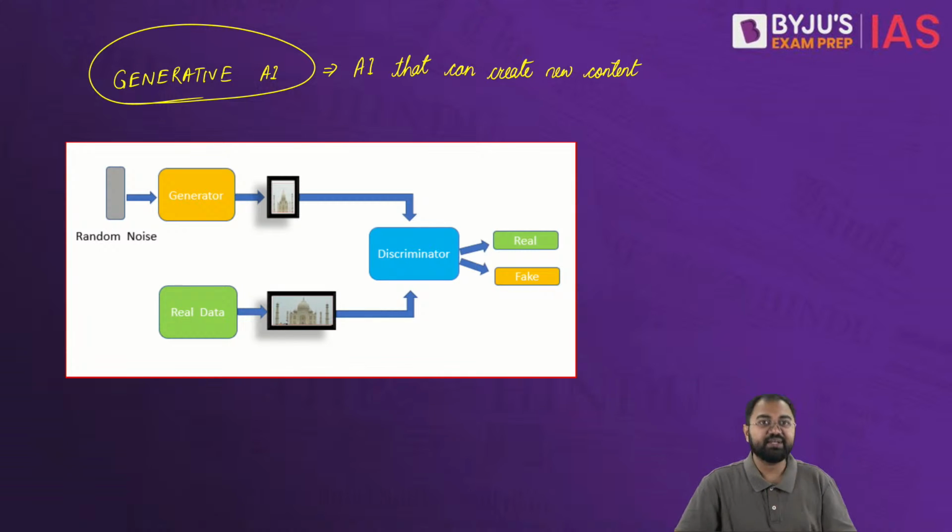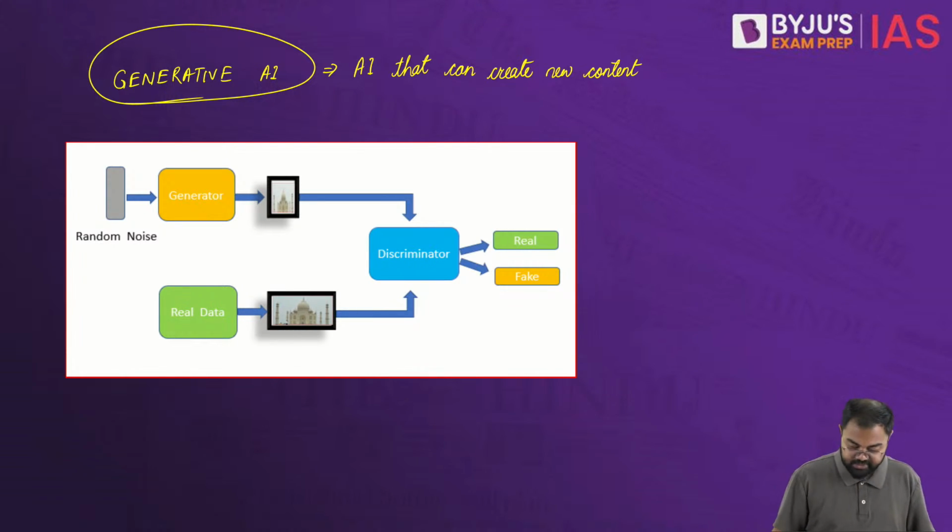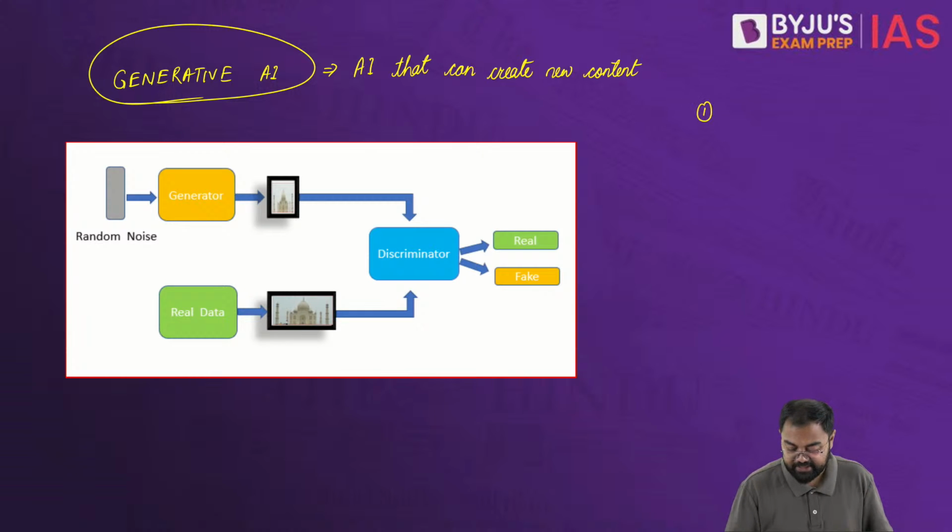Now try to understand how it works. All right. So the first thing will be data collection. The artificial intelligence will be fed with a large set of data, a huge amount of content, whether it is text articles, images, music, video, etc. It will be just fed with a lot of these things. So the first step here will be data collection.